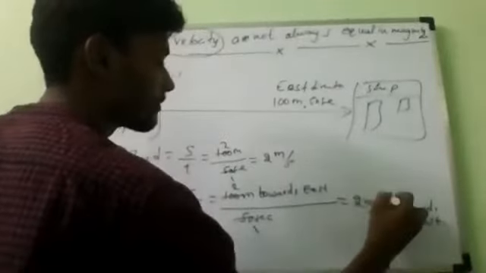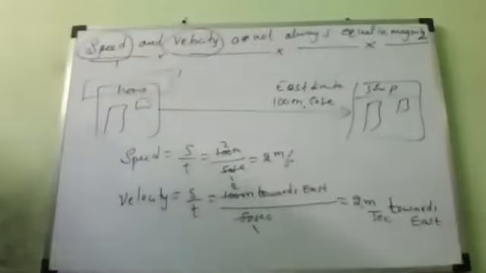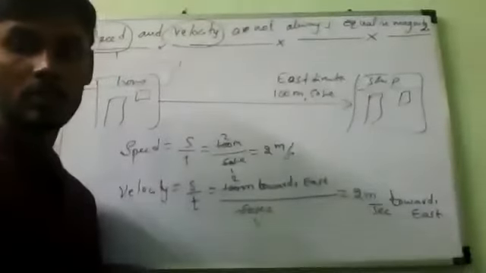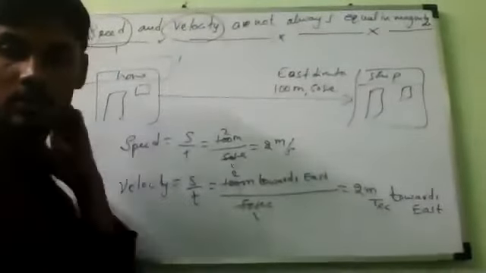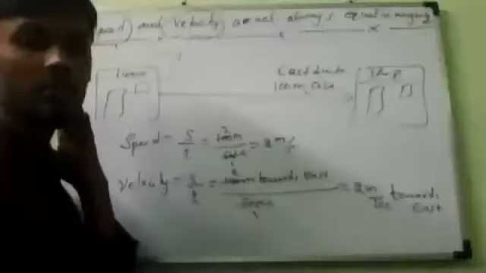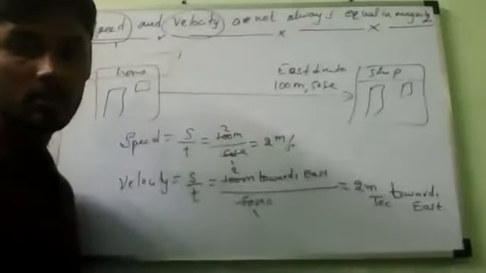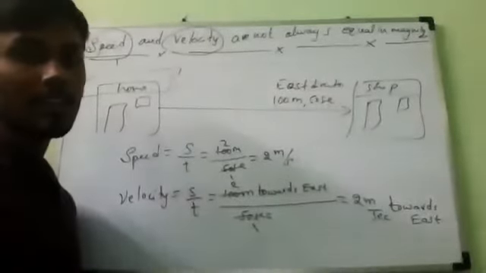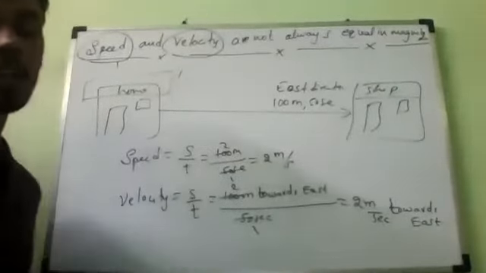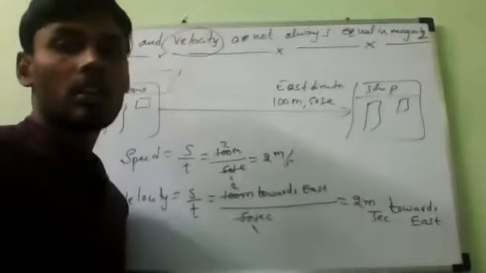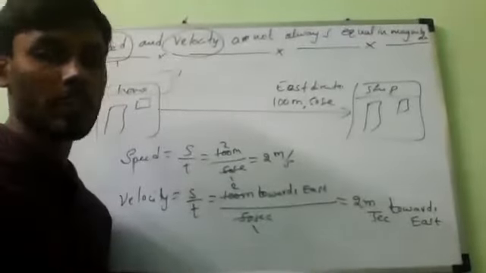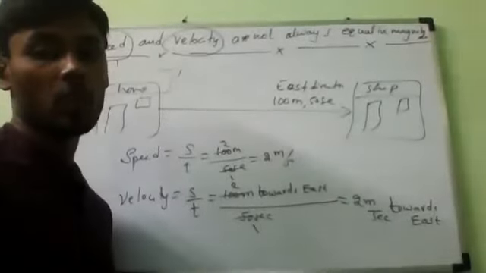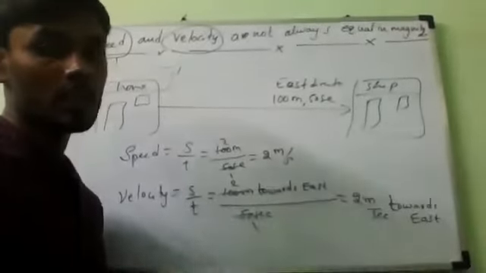Understand? Yes, sir. All of you? Right. If a body does not move in a single straight line, then the speed and velocity of the body are not equal. Okay? This is the first case example.